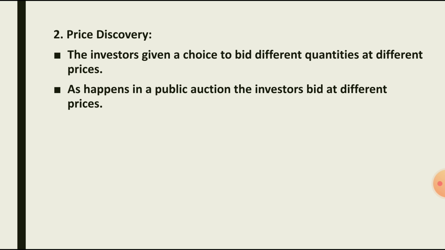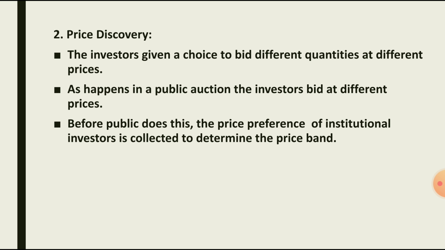When you go for auctioning, you are going to say your own price for getting a particular thing. So in book building also, investors are going to fix a price for purchasing, and that range is called price band. For example, 100 to 150 is a price band. In between, you say the price at which you want to purchase. The price which is demanded by many investors is going to be finalized for the share.